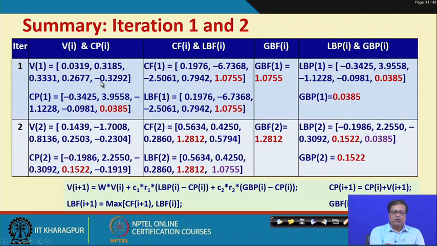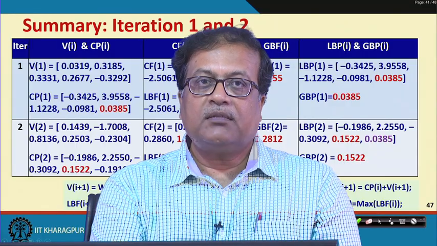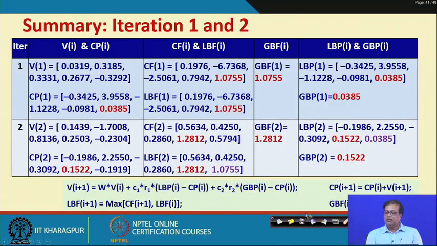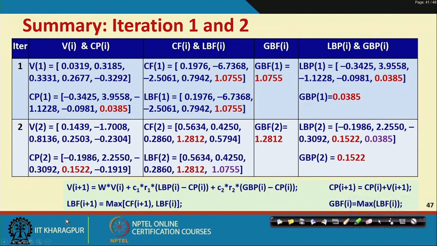These are the equations that are used: Vi+1 equals W Vi plus C1 R1 (local best minus CP) plus C2 R2 (global best minus CP), then CP equals CPi plus Vi+1, local best fitness is the maximum of CFi+1 and LBFi, and global best fitness is the maximum of LBF. So, all these calculations are noted here.